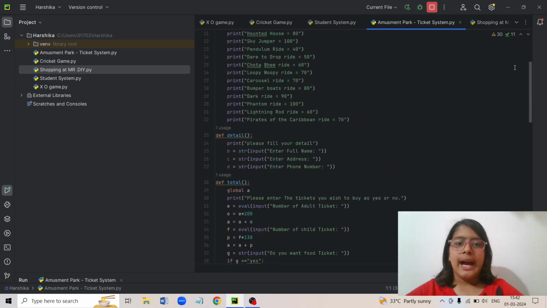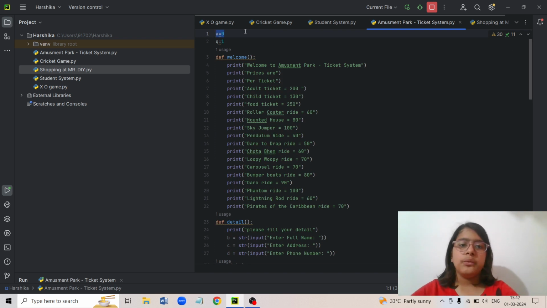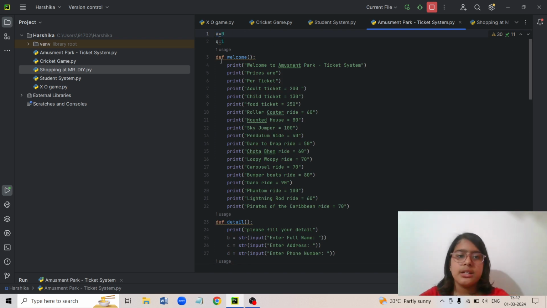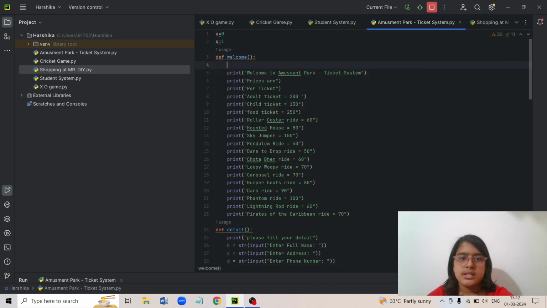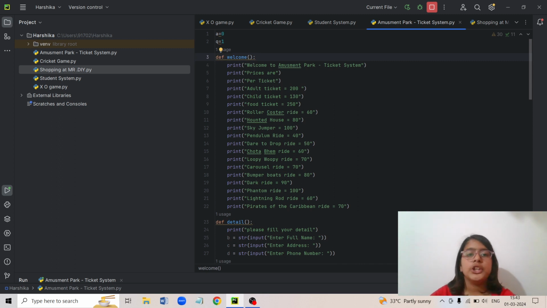So like that, you just need to define which variables you're using, because here I've used functions now. So if I use variable a inside this function, for example, then it will not be valid for the other functions too. If I want it for all the functions, then I will directly write it here. So let's see.